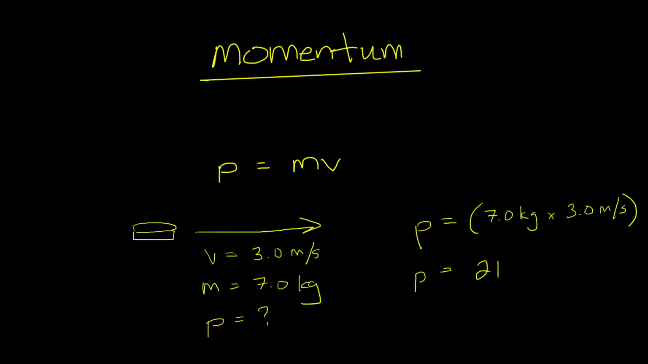21 as our momentum. The units of momentum are really simple. We just take the units that we used in the equation and put them together. And so the answer is 21 kilogram meters per second. That would be the momentum of the frisbee as it was being thrown into the air.